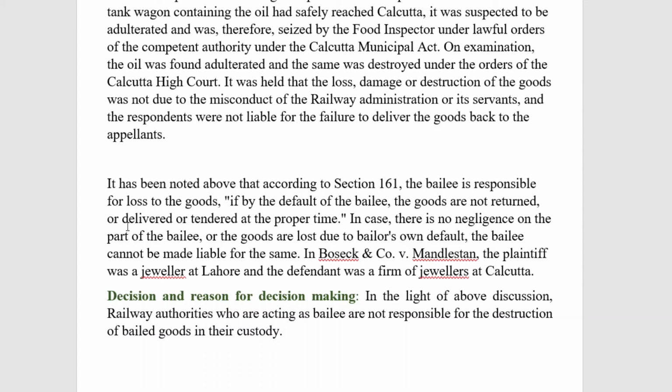Likewise, even though there is a duty cast upon the Bailee to deliver the goods, here because of the provisions of law, when the goods were found to be adulterated, the railway company, even though it acts in the shoes of the Bailee, is not held responsible.